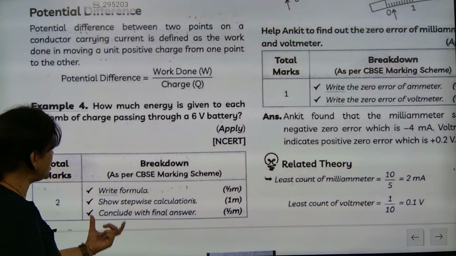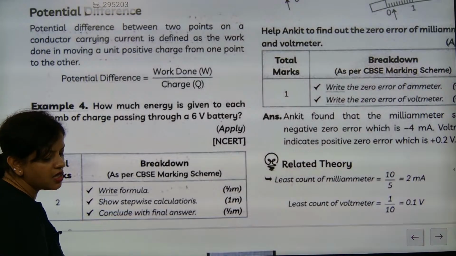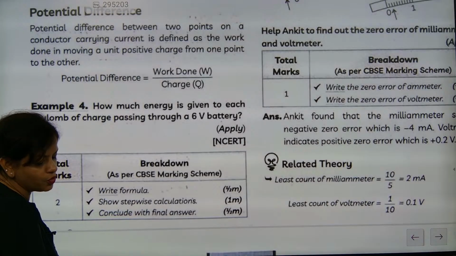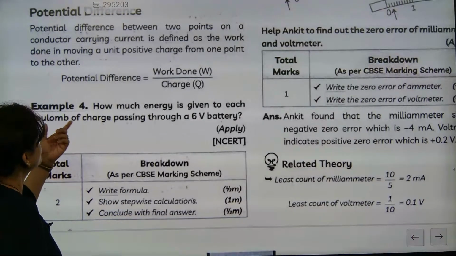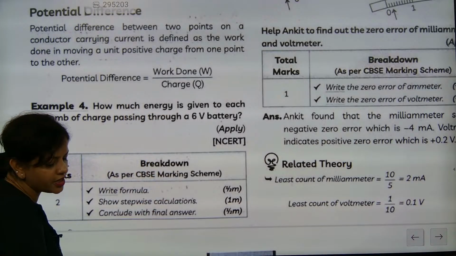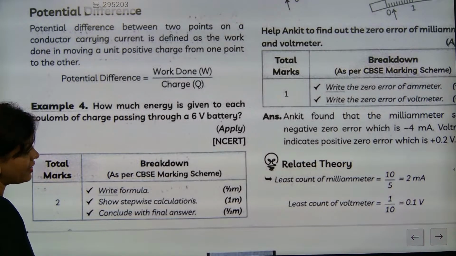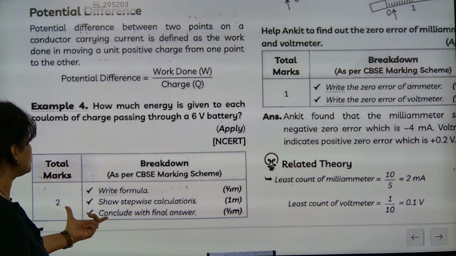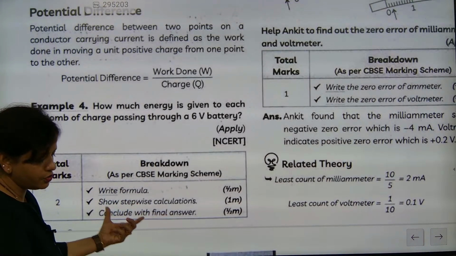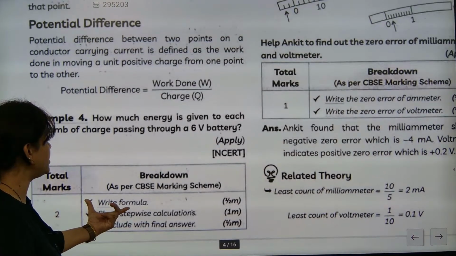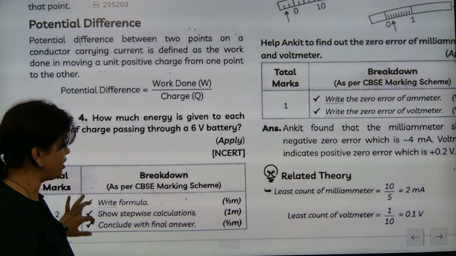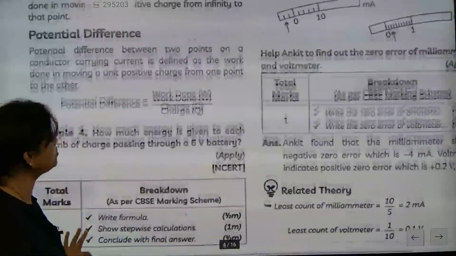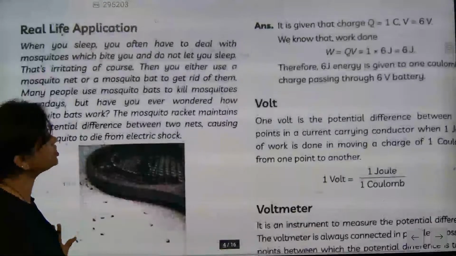So write the formula, show stepwise calculation and then conclude with the final answer. These are some of the most important steps. So how much energy is given to each coulomb of charge passing through a 6-volt battery? We conclude with the final answer. So let's check this one. The final formula is half, 1 mark and 1 mark. Let's see what we are going to do, because we need to check topic by topic.